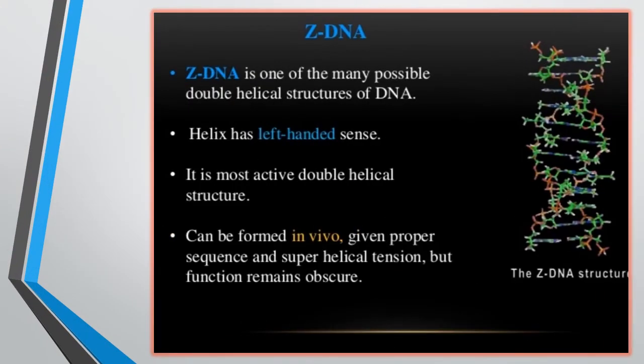Z DNA is one of the many possible double helical structures of DNA. It is a left-handed strand. Why is it called Z DNA? Because it has a zigzag arrangement. Inside Z DNA, there is G triple bond C base pairing of alternating purine and pyrimidine nitrogen bases present, which gives the proper sequence and superhelical tension, but the function remains obscure.